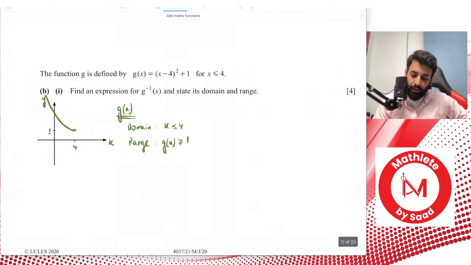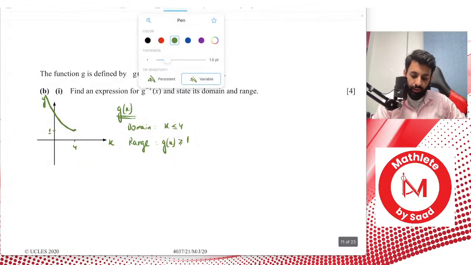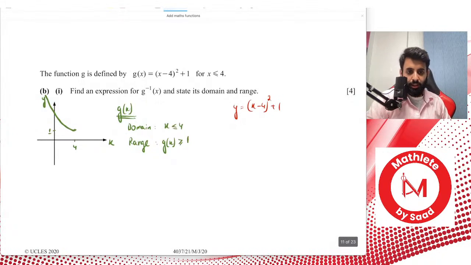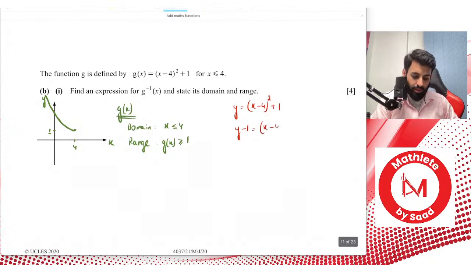Now we find an expression for g inverse of x, for which we set the function equal to y. We write x minus 4 the whole thing square plus 1. So y minus 1 equals x minus 4 the whole thing square. Good job. You've been answering pretty much all the questions correctly so far. Okay, then we take the square root on both sides.